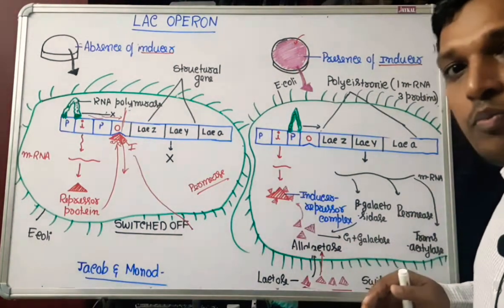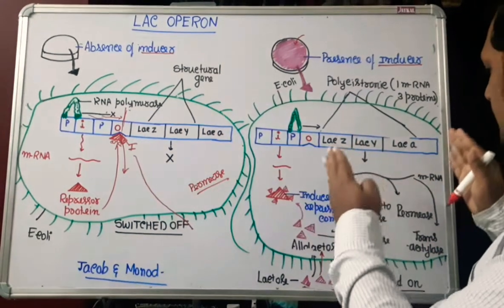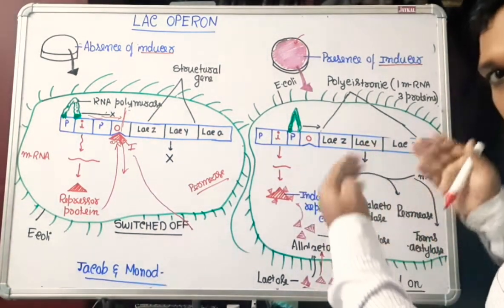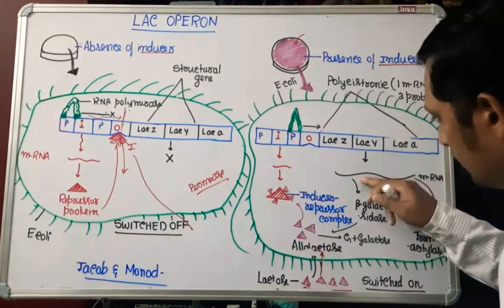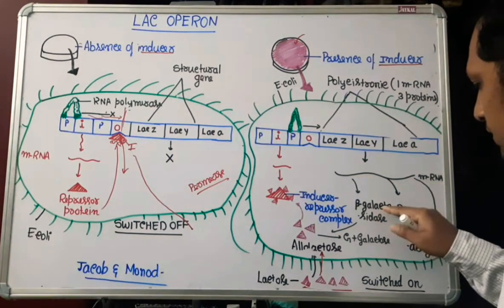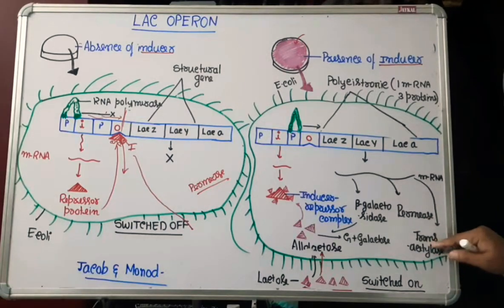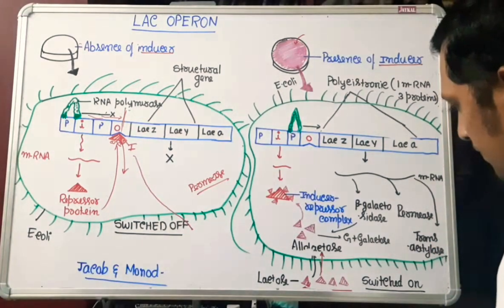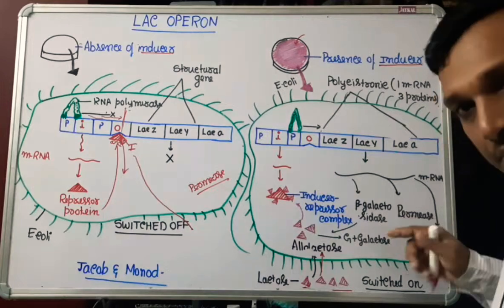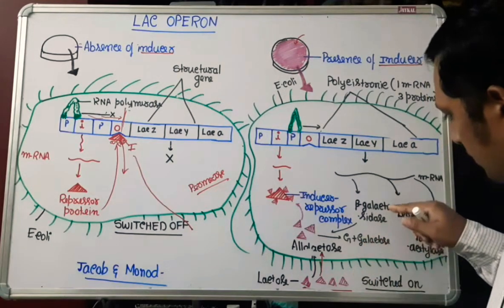That is the meaning of polycistronic. Many genes producing one mRNA coding for many proteins. So they will code for 3 proteins which are known as beta-galactosidase, permease enzyme and trans-acetylase enzyme. Enzymes are nothing but proteins.